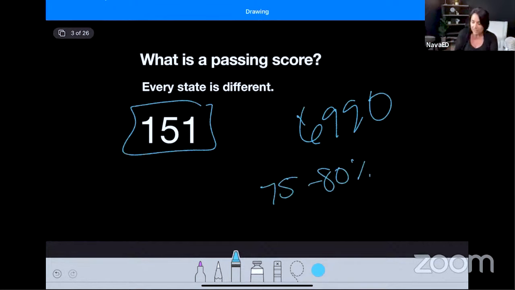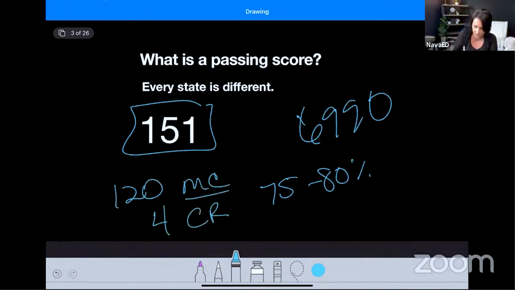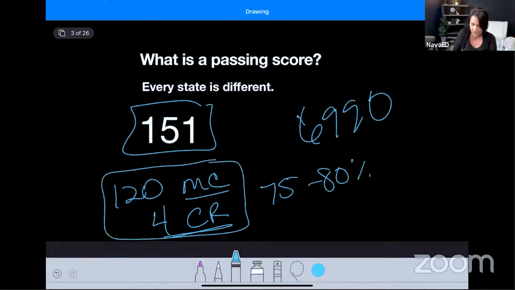The multiple choice, they call it selected response, but that's just a fancy word for multiple choice. There are 120 multiple choice questions, and then there are 4 constructed response questions. We're going to talk about that in just a second. This is a combined score. Let me just show you something here.